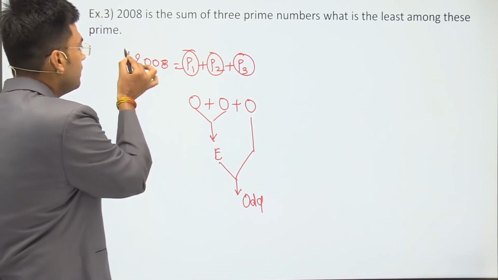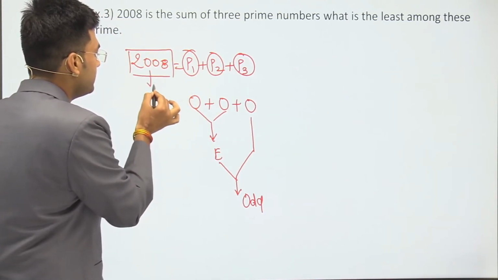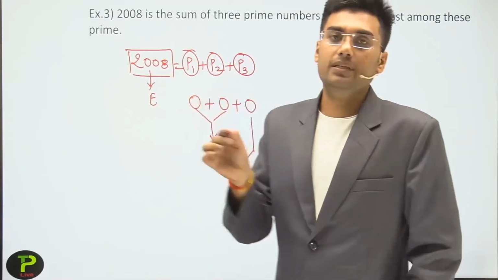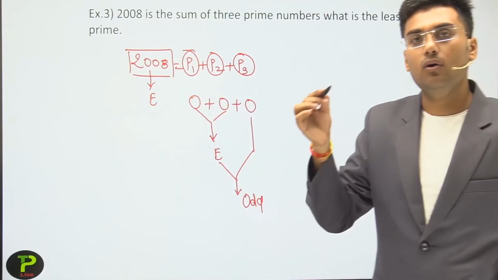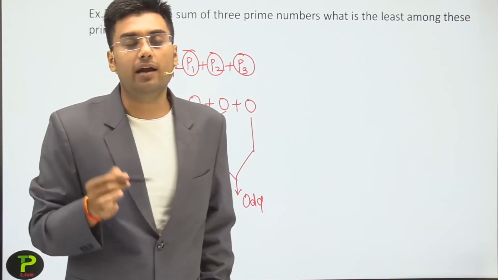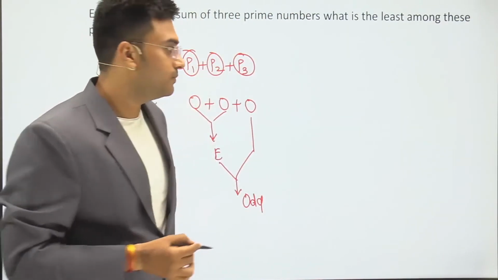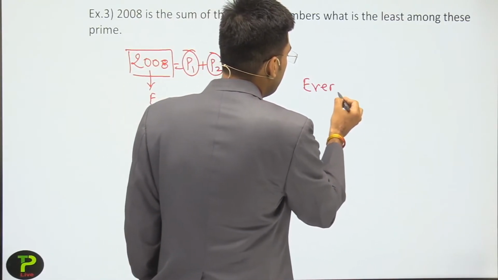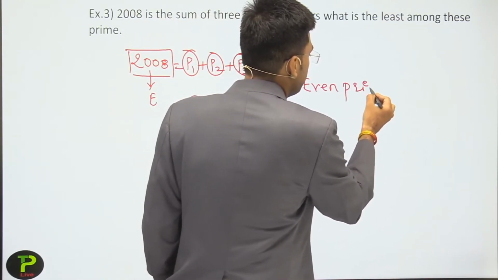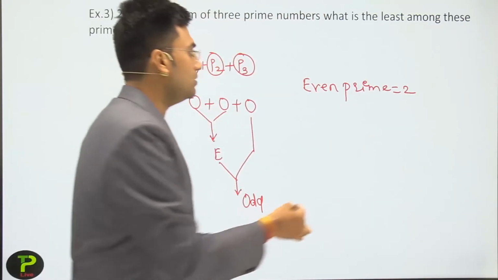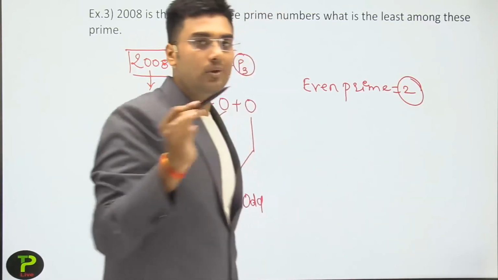And here 2008 is an even number. So we can say that P1, P2, P3 all cannot be odd. One number among P1, P2 and P3 should be an even number, and we know that the only even prime is 2, and 2 is also the smallest prime number.